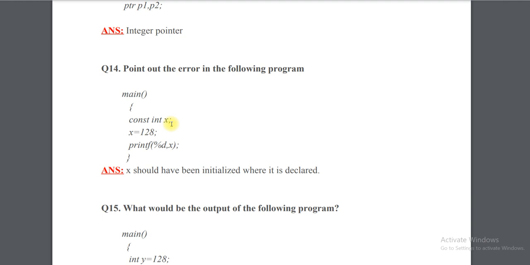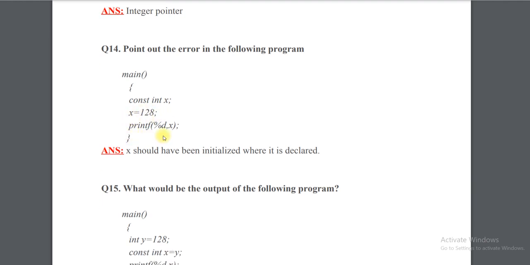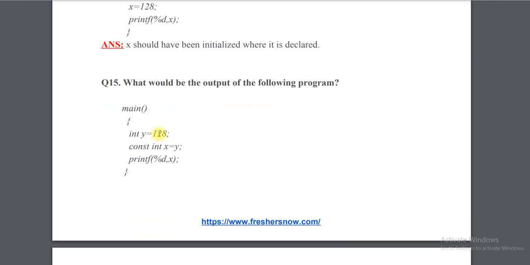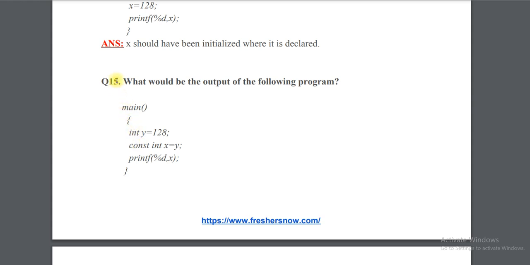Here the answer explanation is wrongly mentioned. We can't reinitialize; we have to initialize at the time of declaration, whatever the value is going to be.